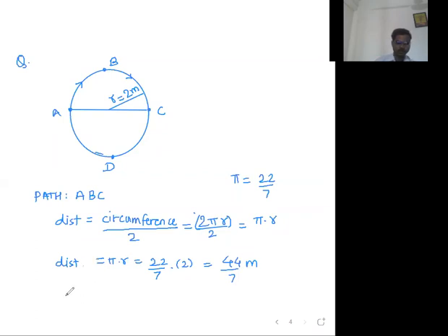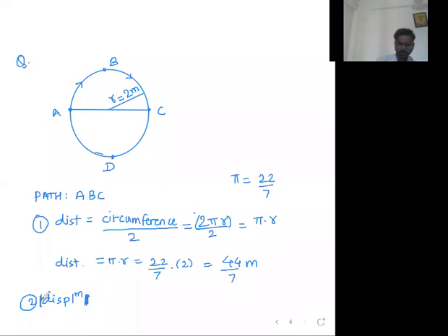Now, next. Can you tell me displacement for the path ABC? First point is over. For the path ABC, distance is over. Now tell me displacement, or rather tell me magnitude of displacement. Forget about the direction. Magnitude means these two vertical lines.